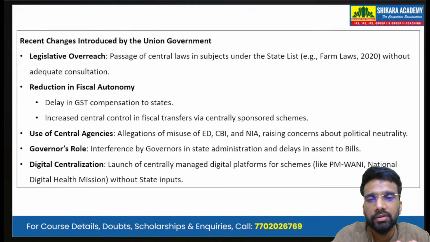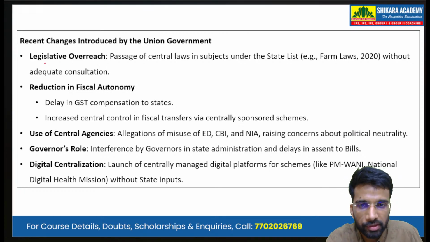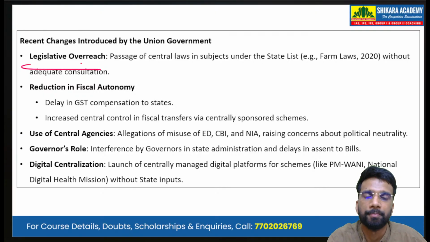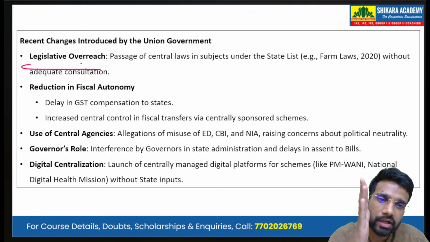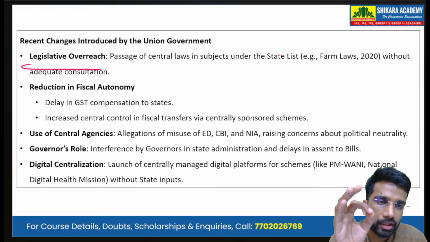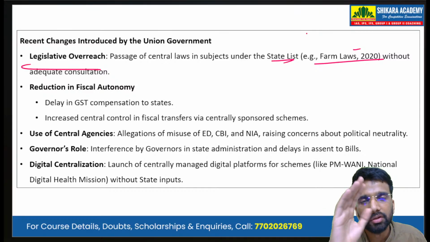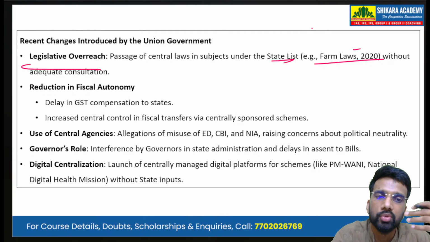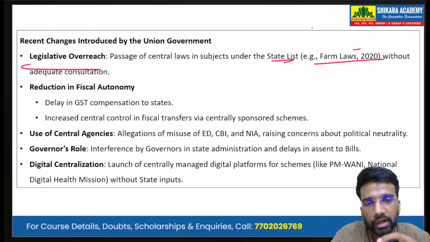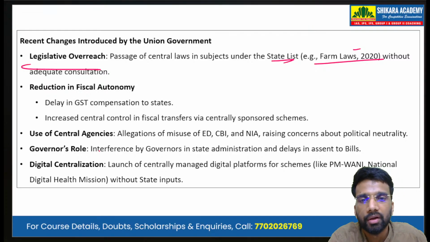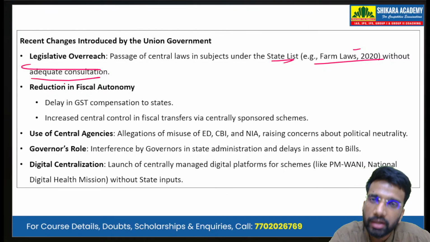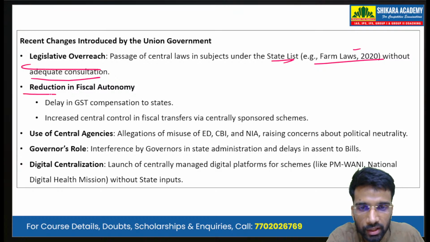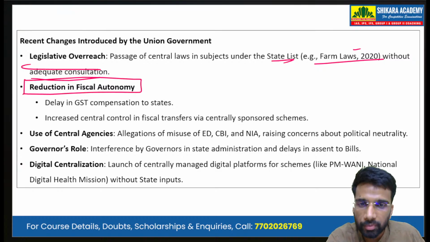Then we write the body, that is the recent changes introduced by the union government. So first is legislative overreach: the passage of central laws on subjects under the state list. So in 2020-21, the government passed the farm laws. Agriculture is under the state list, but the central government made the law. So that was quite an overreach, and there was also inadequate consultation.